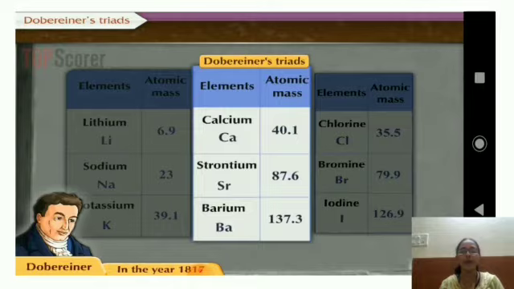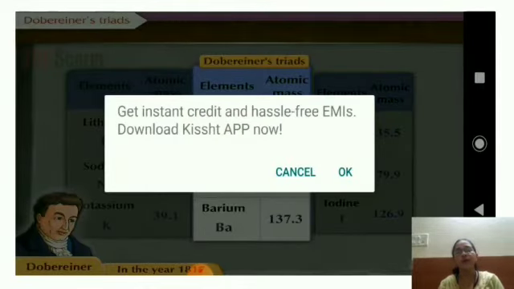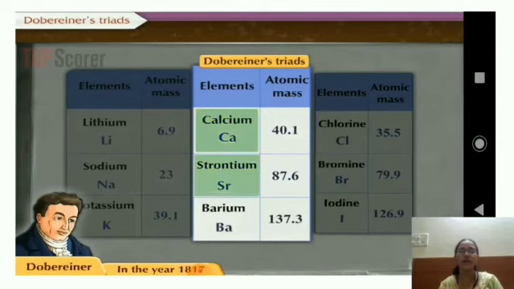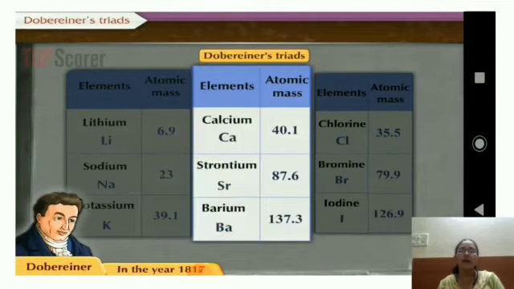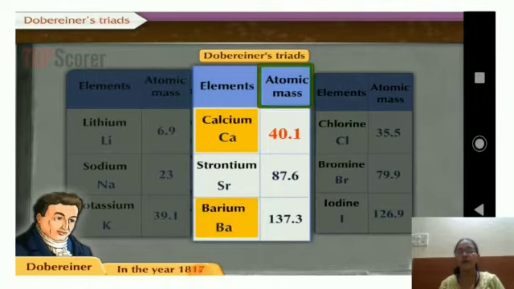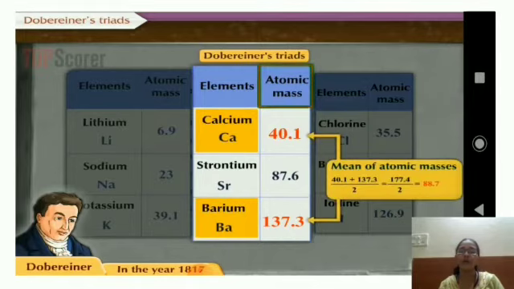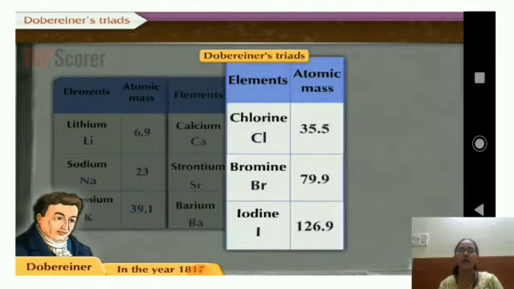Calcium, strontium and barium he grouped according to their similar properties and atomic masses. Calcium is 40.1, barium 137.3 and strontium 87.6. He found the mean of the first and the third, and you can see the value comes out approximately the same, 87.6 and 88.7. So it matches strontium's atomic mass.